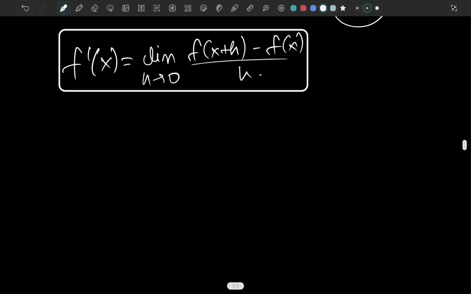Now we are going to set f of x equals x to the n.